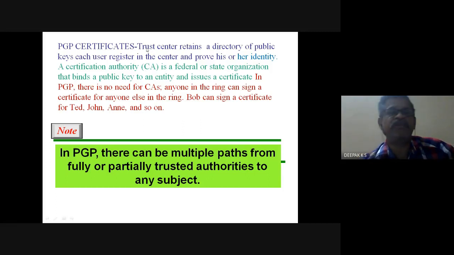So in this mail system, in which the keys are sent, how are these keys made public? It is by using a trust center. They retain a directory of public keys, and when each user registers in the center, they have to prove his or her identity. A certification authority is there. Based on this trust center, a certification authority is a federal or state organization that binds a public key to an entity and issues a certificate.